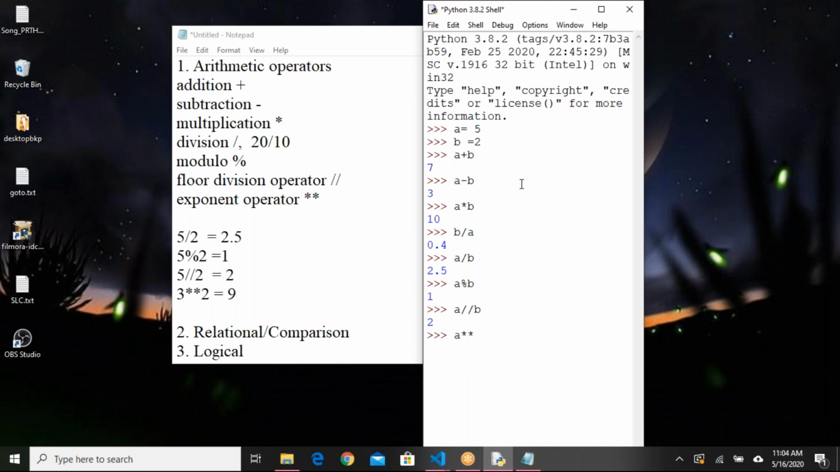Next, I have exponent operator. So a star star b. A is 5, b is 2. That means 5 square or 5 to the power of 2. It is calculated as 25. This is how we use arithmetic operators, and operators are a very important topic in our programming world. Every day, in every line, every program, we will be using different types of operators.